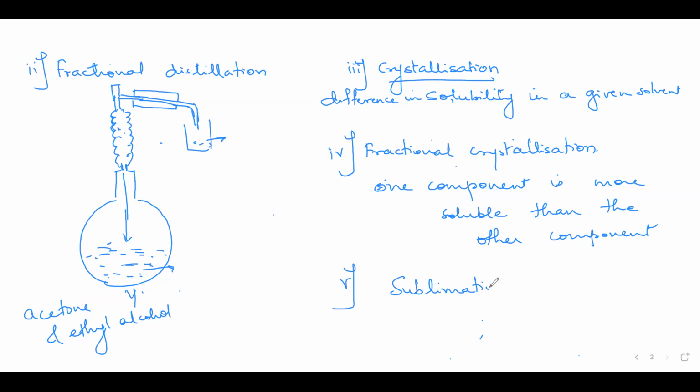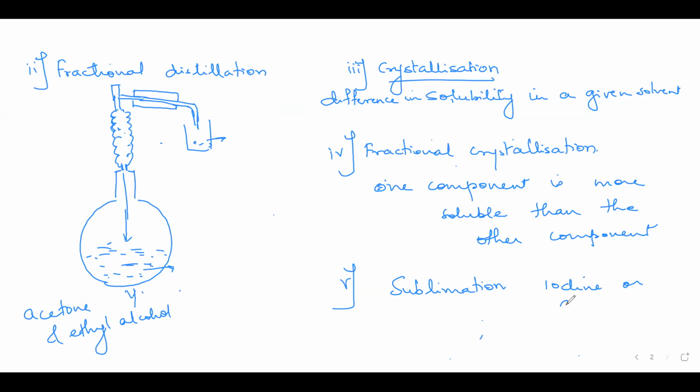What is sublimation exactly? Ma'am, the solid gets directly converted into gas. Yes. In this case, the solid is directly converted into the gaseous form without passing through the liquid state. The solid goes into the vapor form directly without passing through the liquid state. This method of separation can be used when one component undergoes sublimation and the other doesn't. Say for example, iodine. You know, iodine sublimes.